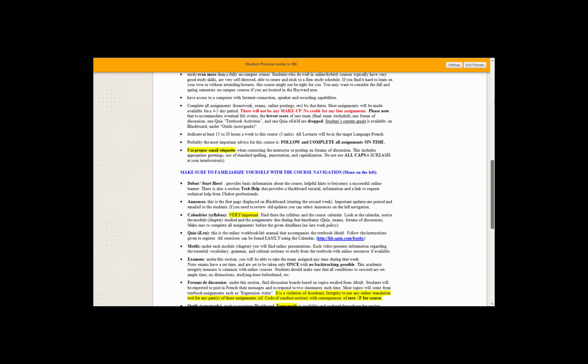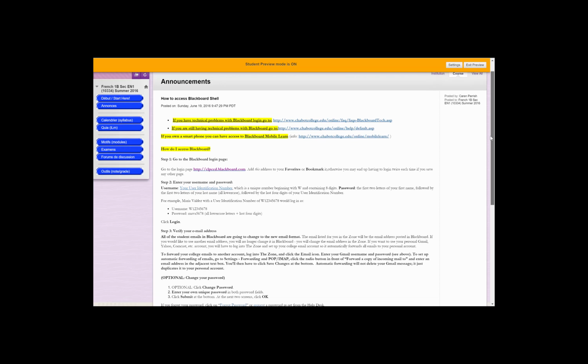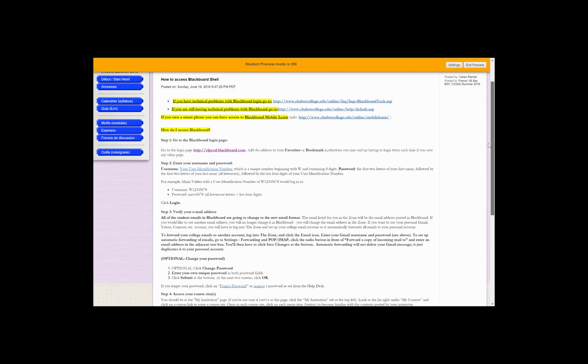Let's look at annonce, announcements. For every module, I will basically send you an announcement with what needs to be done with the due dates. I will do that a couple of times throughout the week. And when the deadline is coming, I'll make sure to email you. So this is very important that on Blackboard, your email address is updated. Otherwise, you will not receive them and you may not read them.